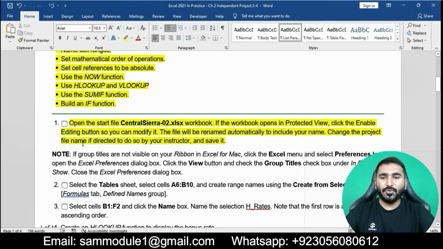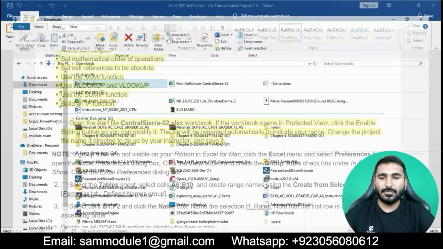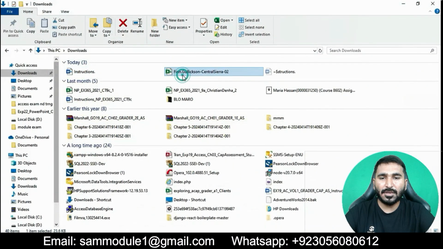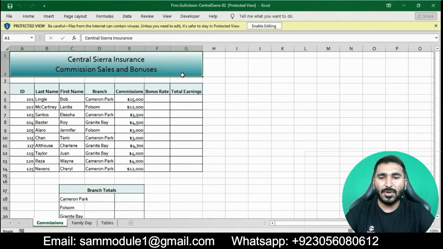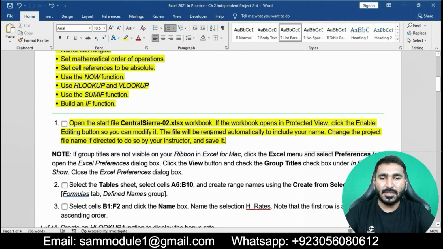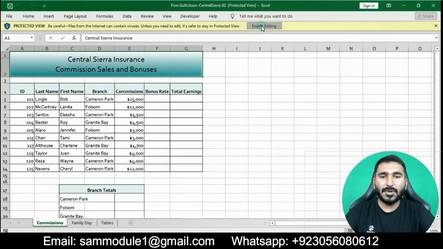Change the project file name if directed to do so by your instructor, then save it. Basically, in this question we will open the Excel workbook Central Syria 2 XLS. If the file is in Protected View, we will enable editing. Click on the Enable Editing button.